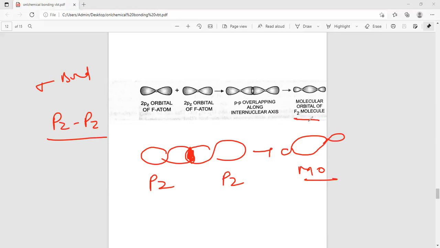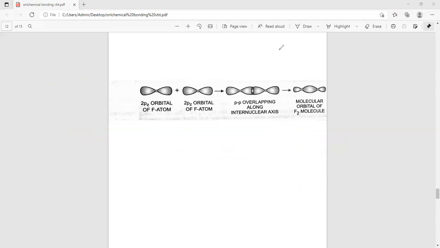This is the example of the F2 molecule. The parts which overlap merge with each other and form one orbital. So a sigma bond contains three types of overlapping: s-s, s-pz, and pz-pz.